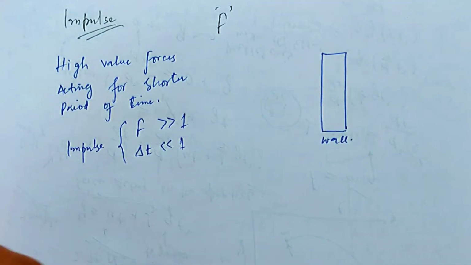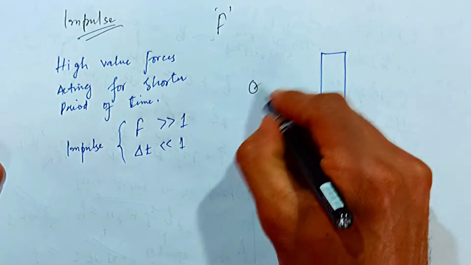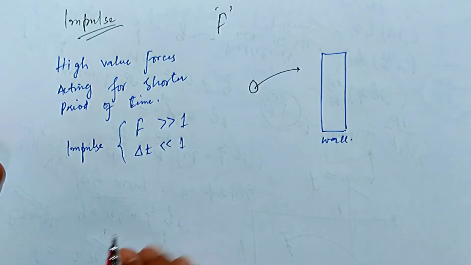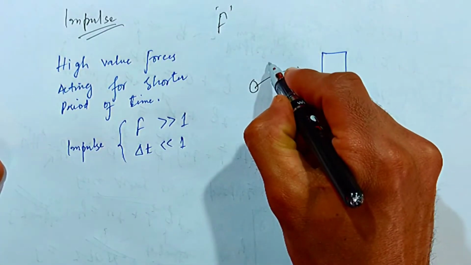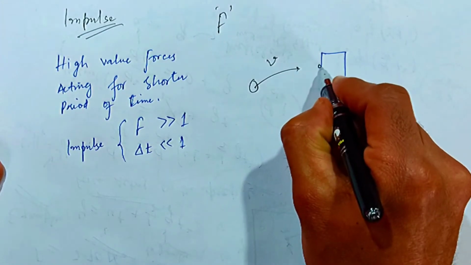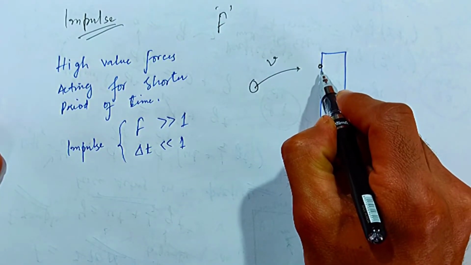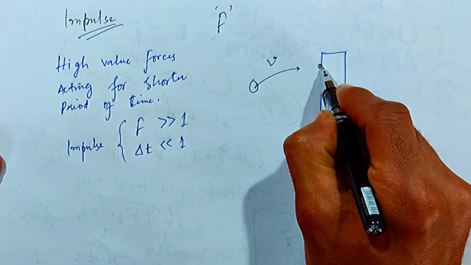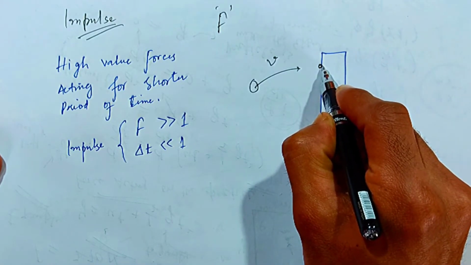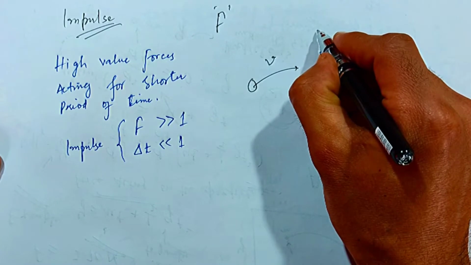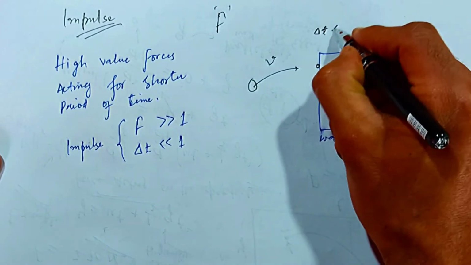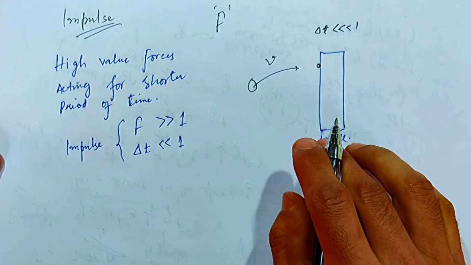Say, for example, here is a rigid wall, and I throw a ball onto it. It is moving with velocity v, but when the ball strikes this wall, it stays with the wall for a very small period of time.